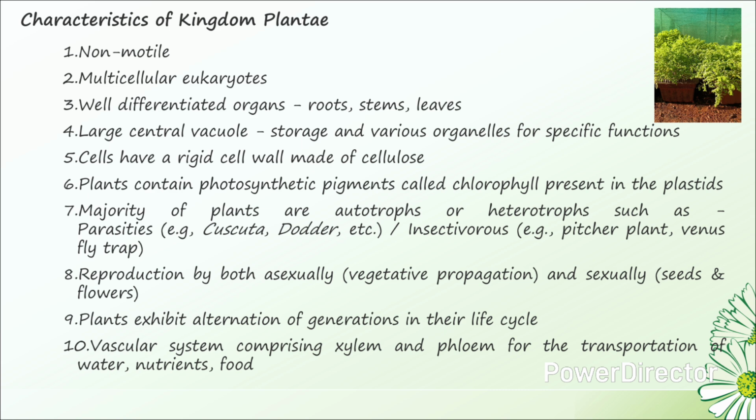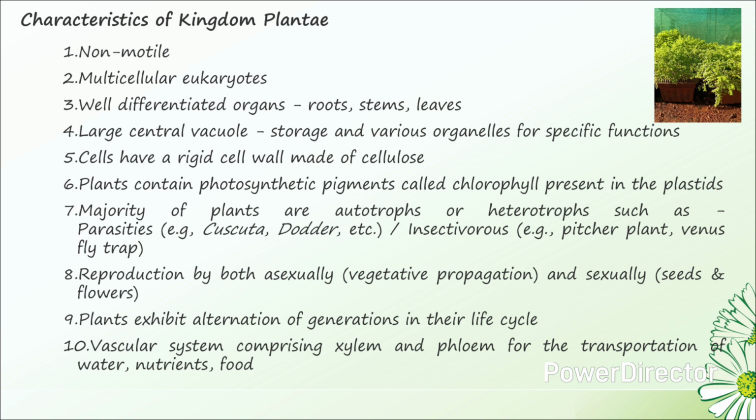Now coming to characteristics of kingdom Plantae. They are non-motile. These are multicellular eukaryotes. Most plants have well-defined organs such as roots, stems, and leaves, each performing specific functions. The plant cells contain a large central vacuole for storage and various organelles for specific functions such as support, reproduction, and photosynthesis. Plant cells have a rigid cell wall made up of cellulose.